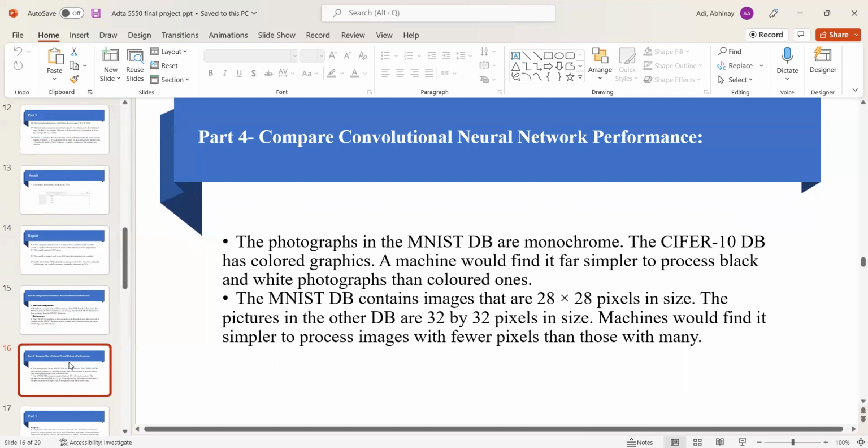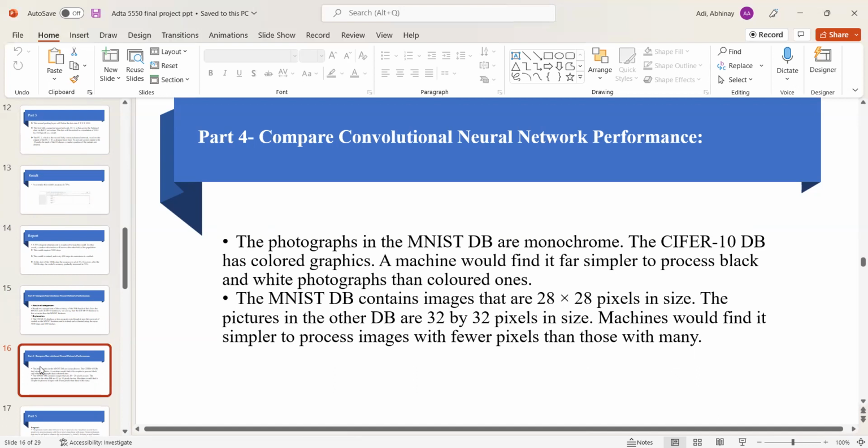MNIST contains images that are 28 by 28 pixels in size. The pictures in the other are 32 by 32 pixels in size. Machines would find it simpler to process images with fewer pixels than those with many pixels.